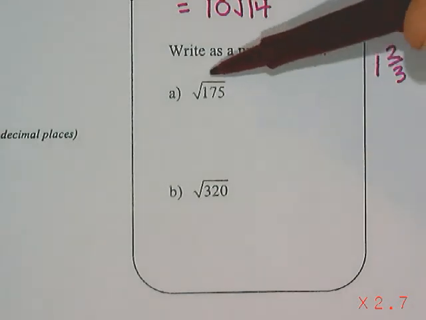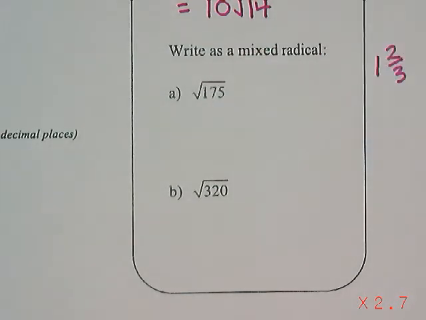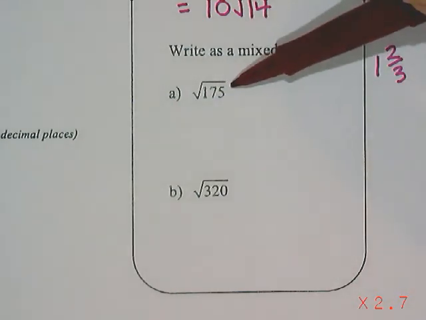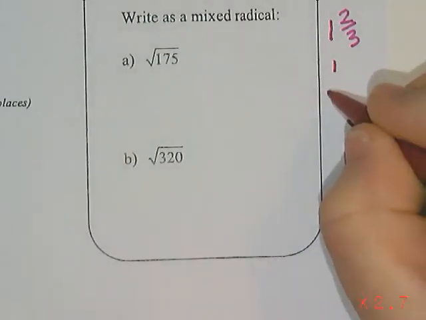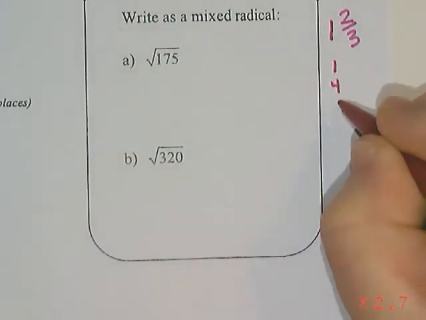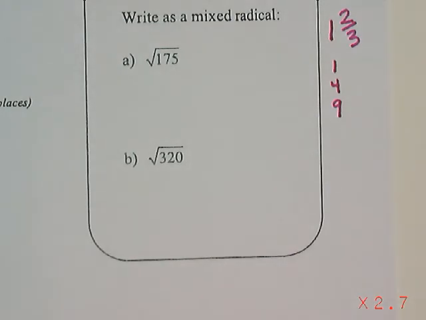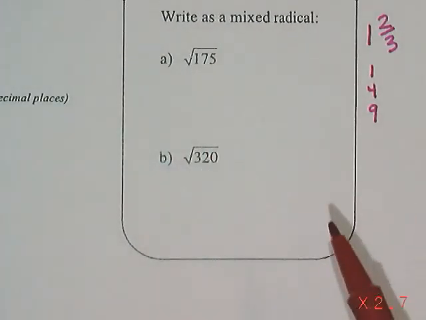I want to look at 175 and see if I can find a perfect square that would divide into 175. Perfect squares are numbers like 1 squared, which is 1, 2 squared, which is 4, 3 squared, which is 9. We're trying to find the largest perfect square that would divide into 175.